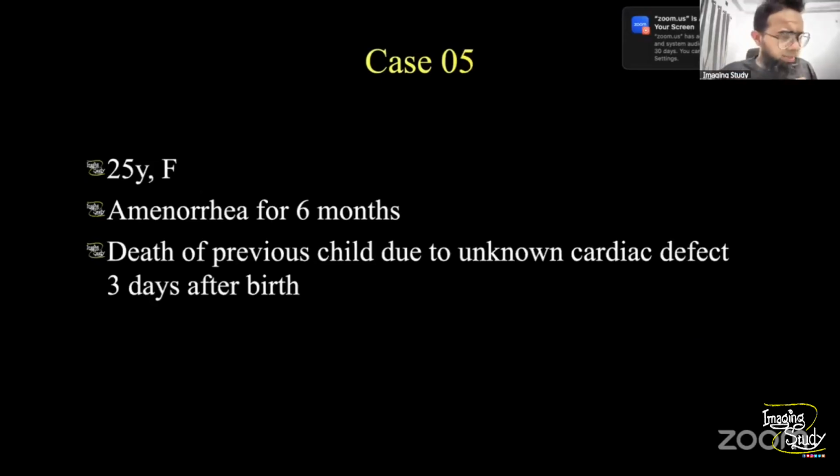Okay, let's jump into the case number 5. So this will be the last case for the day, and obviously it will be a pregnancy case.